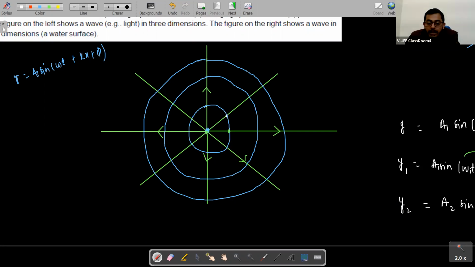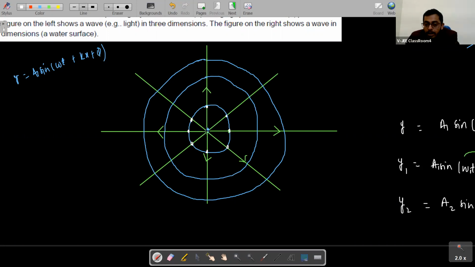So if we are talking about this point, this point, this point, all the points on the wavefront, in the direction of the propagation of wave, these distances should be equal, right? Only then will all the points have the same phase. If these distances are different, all the points will not have the same phase, because if x differs, the phase will also differ, which is not the condition of a wavefront.